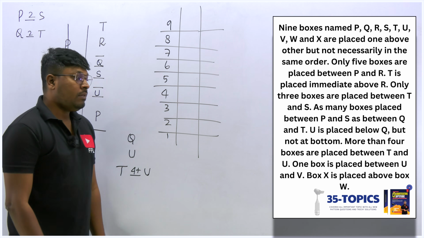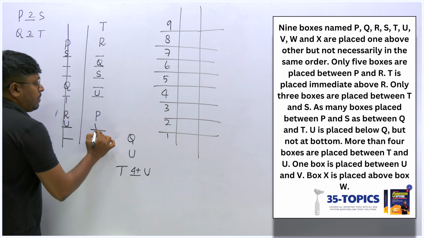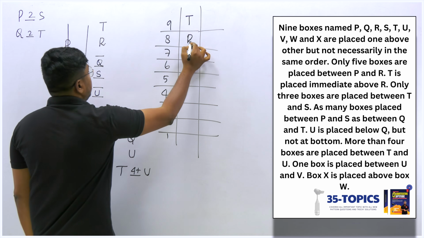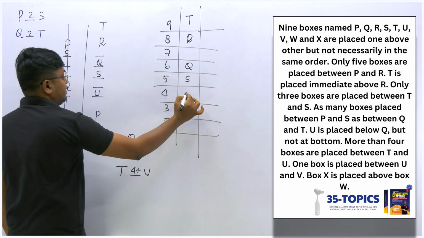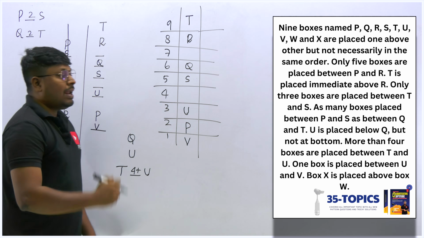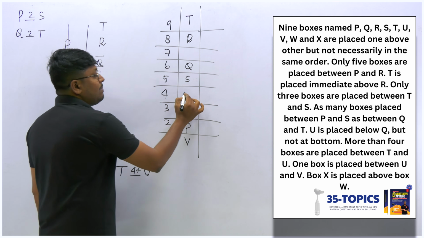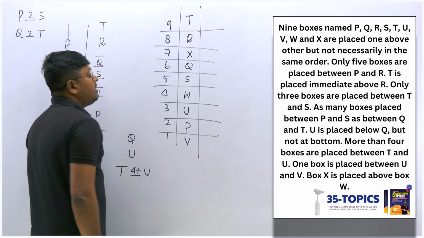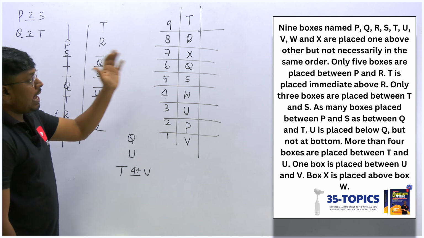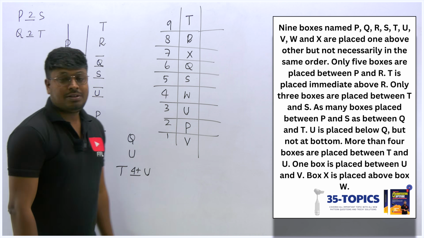So the only chance is that I can fix U here. Next point: one box is placed between U and V. So between U and V, there must be a gap of one box. I should fix V here. Now we can directly fix T, R, space, Q, S, space, U, P and V. Still 2 places remaining. And the last point, box X is placed above W. So above W it should be X, not immediately, just above W. That's it, right? Finally we fixed all the box positions: T, R, X, Q, S, W, U, P, V. This will be the answer for this arrangement question.